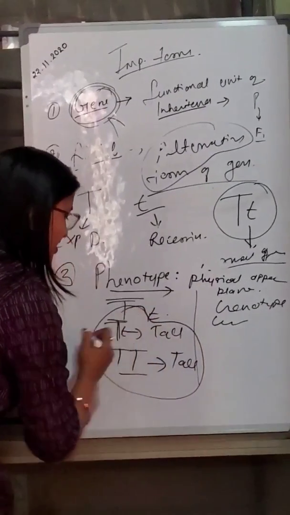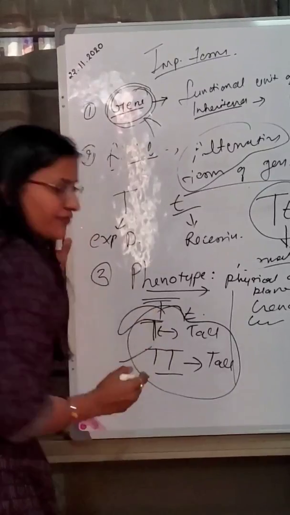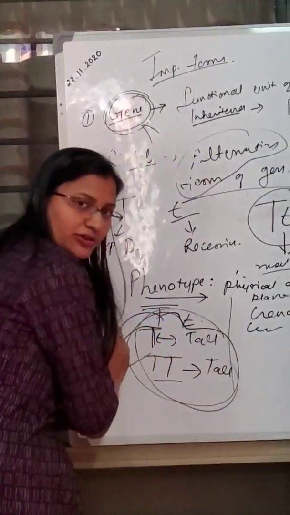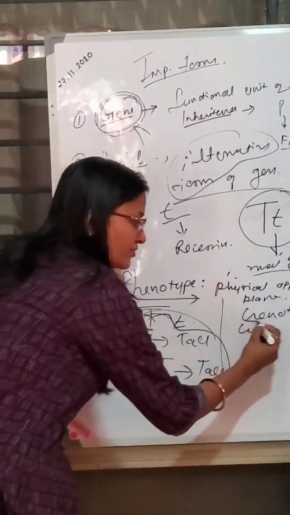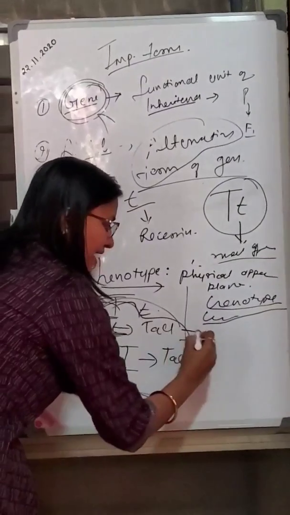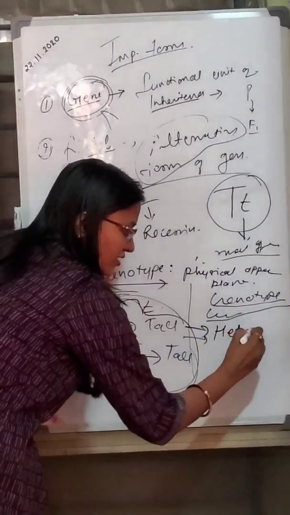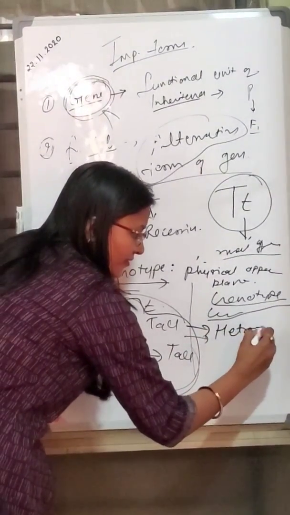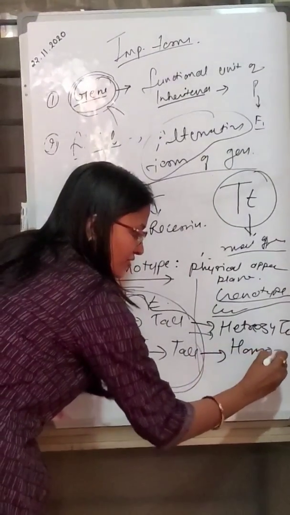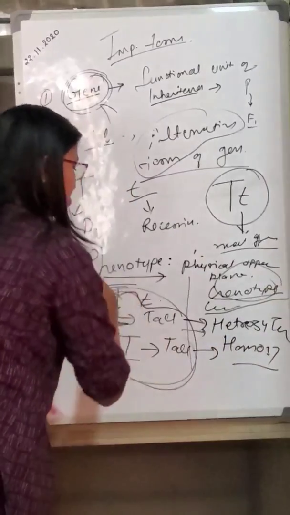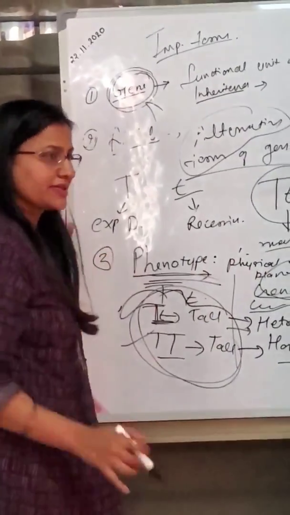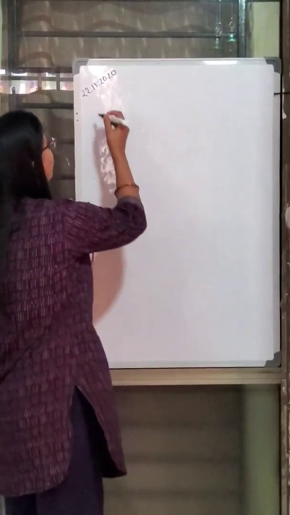There is no differentiation because physically or externally both plants look tall, but when we talk about the genetic appearance, we call it heterozygous tall, and this one homozygous tall. So this is the difference between the genotypic and phenotypic appearance.